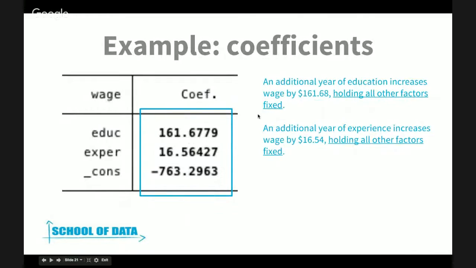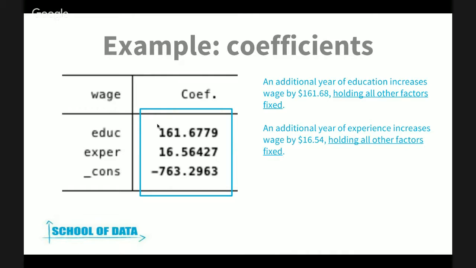The way to interpret this is, for example, that an additional year of education increases your wage by $161, holding all other factors fixed. And this one over here, you can interpret that an additional year of experience increases wage by $16, holding all other factors fixed. Basically, we interpret this in the same unit as the dependent variable, which in this case is dollars. And you know that this increases your wage because you have a positive sign over here.